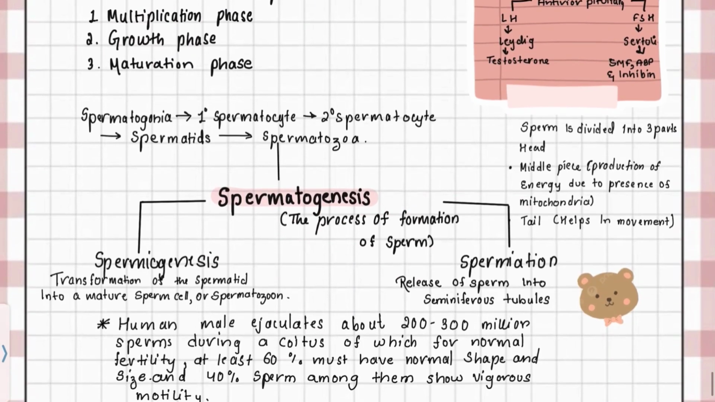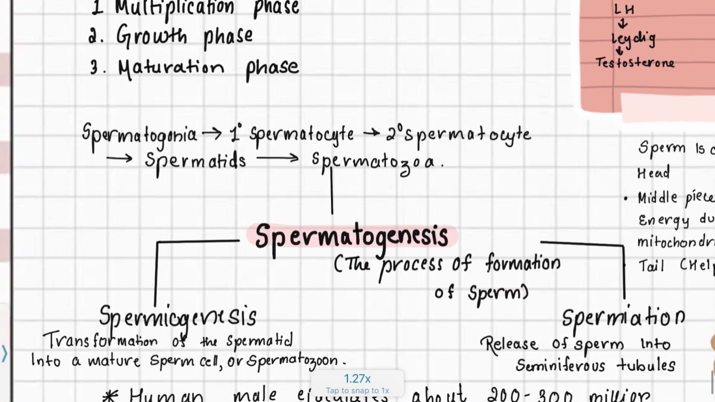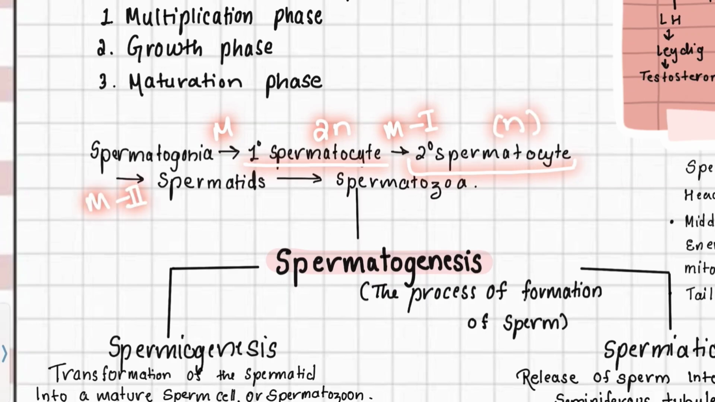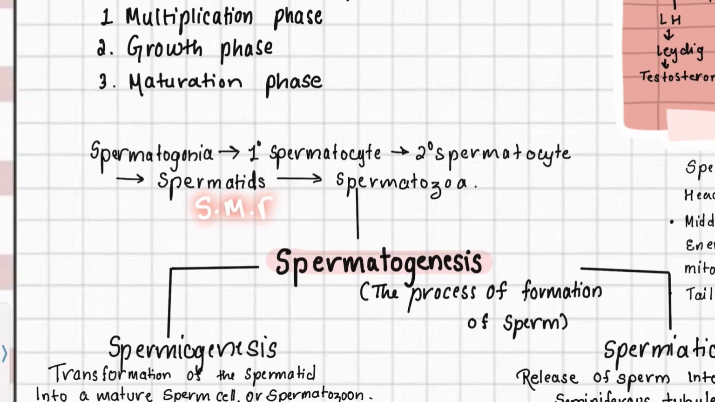अगर हम spermatogenesis की बात करें, it's the process of formation of sperm, and if we understand how spermatogonia give rise to spermatozoa, so spermatogonia goes through mitotic division and forms primary spermatocyte, which is diploid, and by meiosis 1, which is reductional division, secondary spermatocytes are formed, which is haploid, and by meiosis 2, spermatids are formed, which with the help of sperm maturation factor, which is released by Sertoli cells, helps in the formation of spermatozoa.